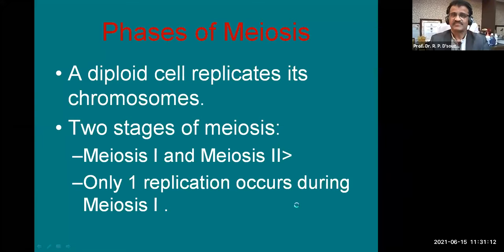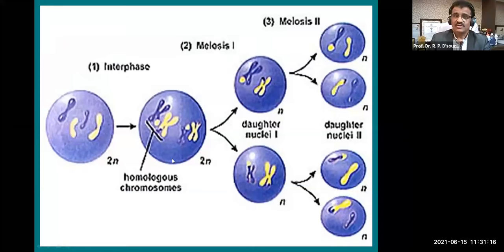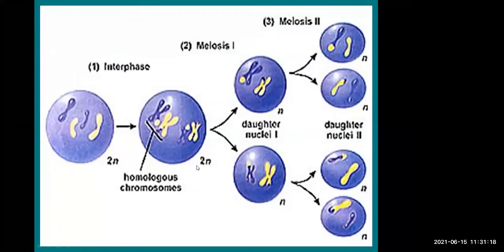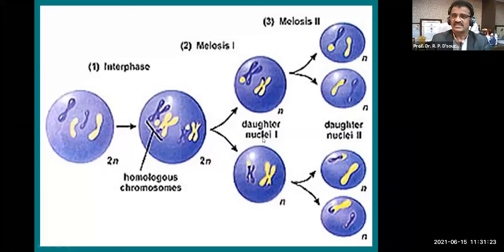It happens during the first meiotic division, and during the second meiotic division there is a stage similar to mitotic division. Here you can see meiosis 1 and meiosis 2. Homologous chromosomes 2n get into 1n each, and in the daughter nuclei you can see the 46 has become 23, and this 23 becomes 23 again, just like mitotic division. So altogether we get 4 nuclei in meiosis.